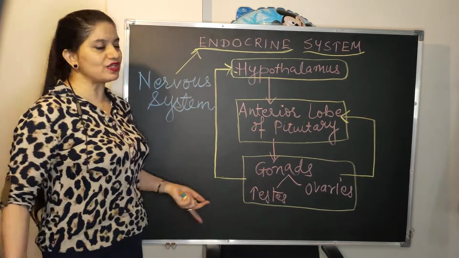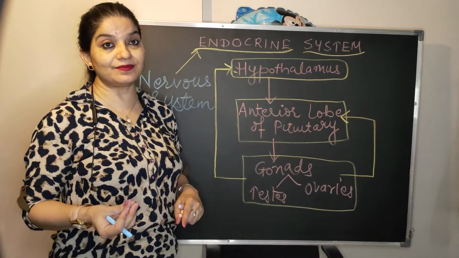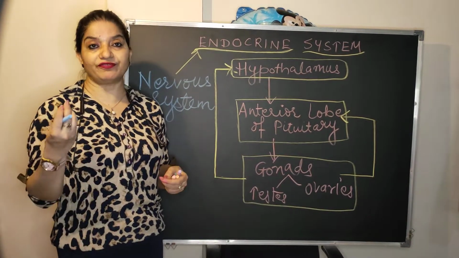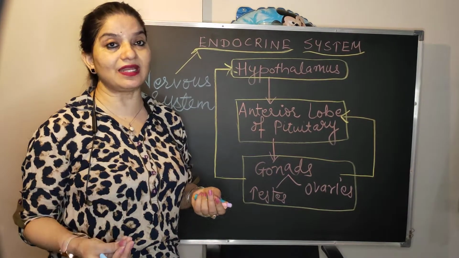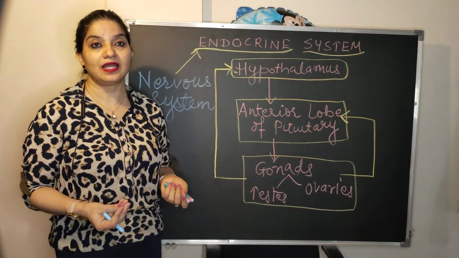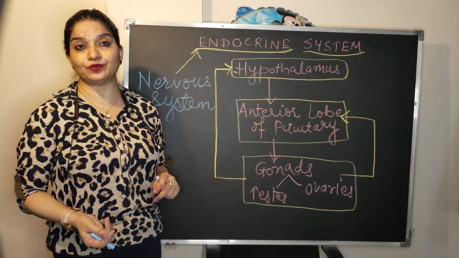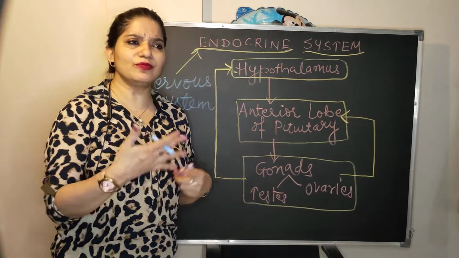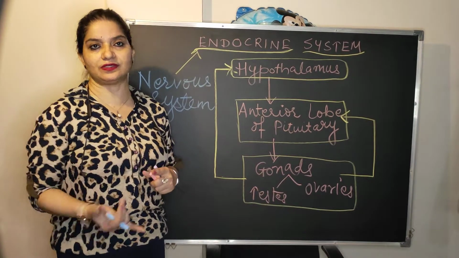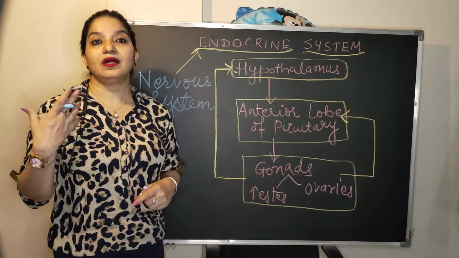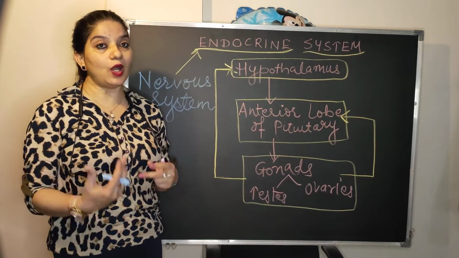What are the one-mark questions linked with it? They can ask you a few examples of positive feedback mechanism, and two or three examples of negative feedback mechanism. For positive feedback mechanism, there is only one example in your syllabus, that is the process of delivery, which I've already explained to you. And almost all the others are negative feedback mechanisms. So learn two or three examples. You can learn one related to the thyroid gland. See, when thyroxine is released, how is it released?